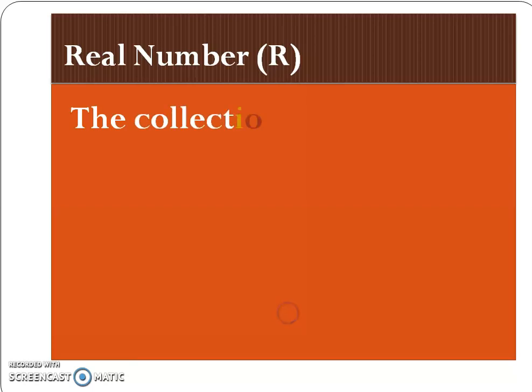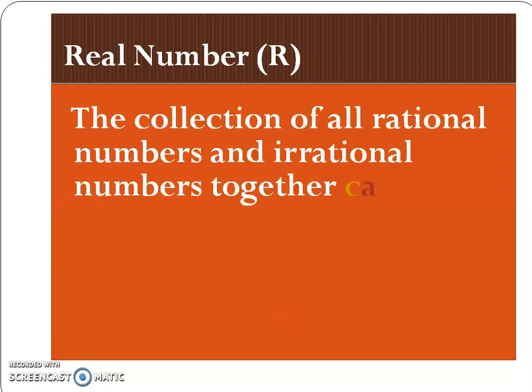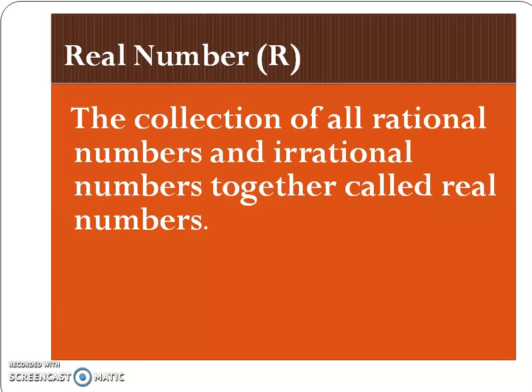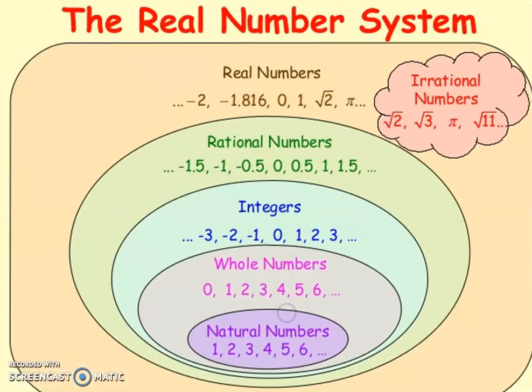Next is real number. That means the collection of all rational numbers and irrational numbers together called real numbers. The symbol is capital letter R. Look at the picture. Natural numbers. The numbers are 1, 2, 3, 4, 5, 6. Whole number 0, 1, 2, 3, 4, 5, 6.